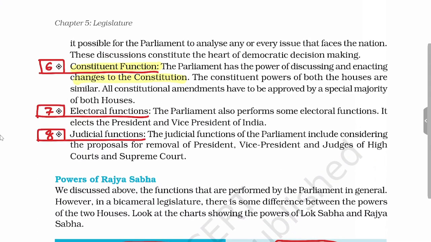Under Article 368, the Constitution empowers Parliament to amend the Constitution either by special majority, or by special majority along with ratification by half of the state legislatures. Then the electoral functions. Parliament will elect the President and Vice President. We'll see in the chapter ahead how the MPs take part in the election of the President and Vice President. Then the Parliament's eighth function is the judicial function, that is the removal of the President, Vice President, and judges of High Courts and the Supreme Court. So this is all about the functions of Parliament.